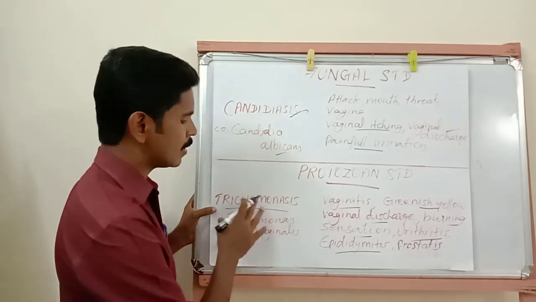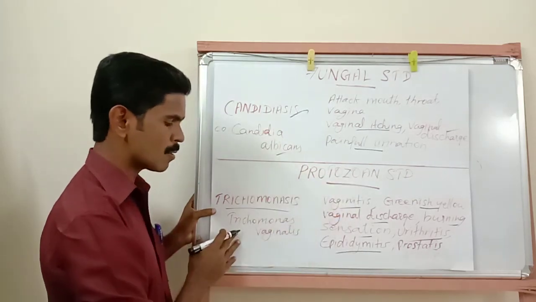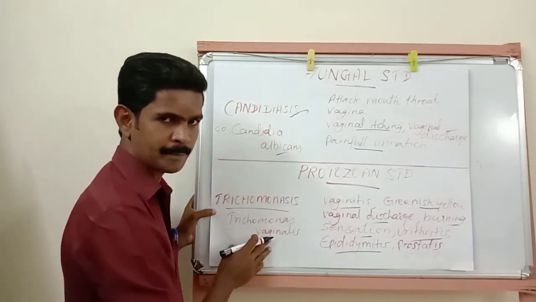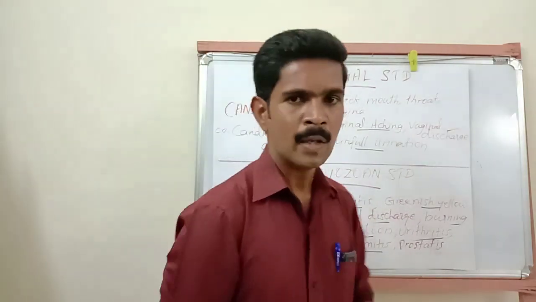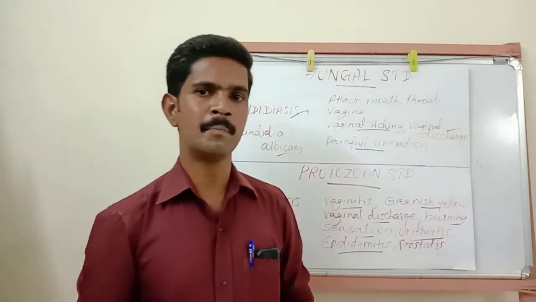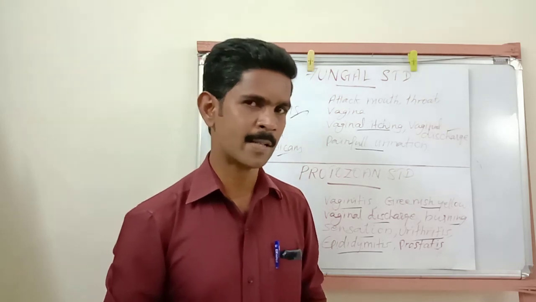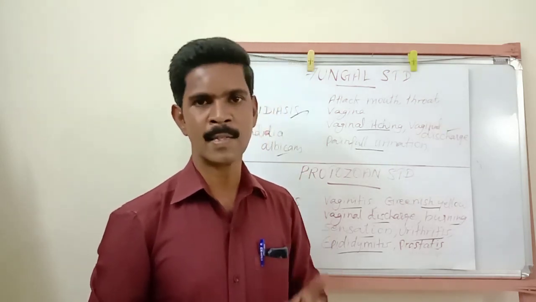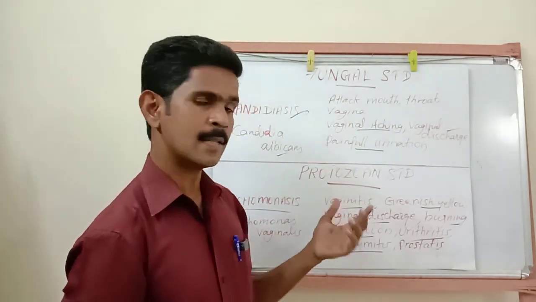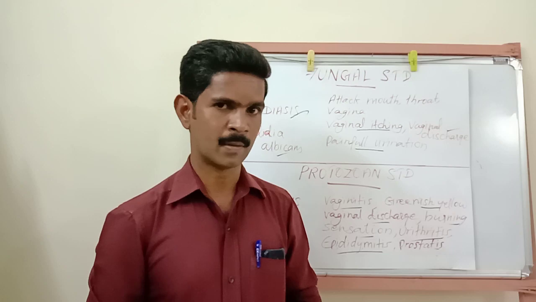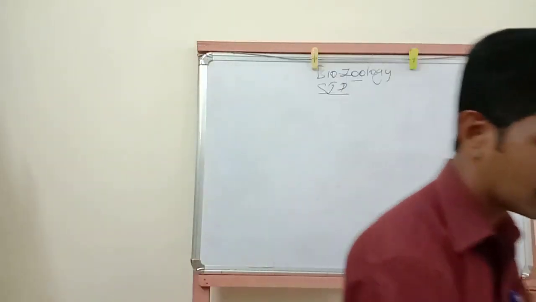Understand? So trichomonasis is a protozoan sexually transmitted disease. This disease is caused by Trichomonas vaginalis. These are the symptoms of this disease. Understand, my dear students? So now we completed 4 important bacterial sexually transmitted diseases, 4 important viral sexually transmitted diseases, 1 fungal disease and 1 protozoan disease. This fungal disease and protozoan disease may be asked for a 2 mark question.